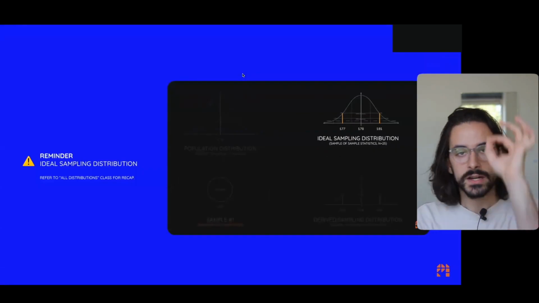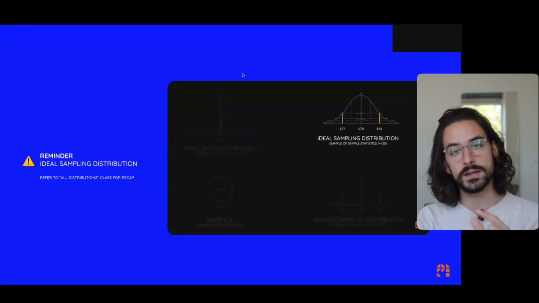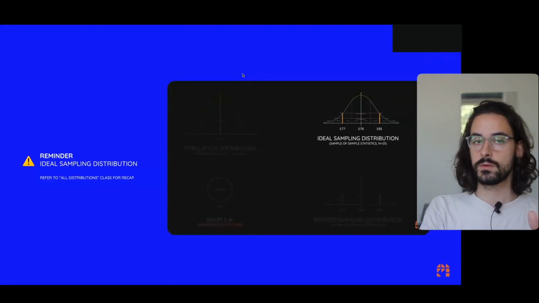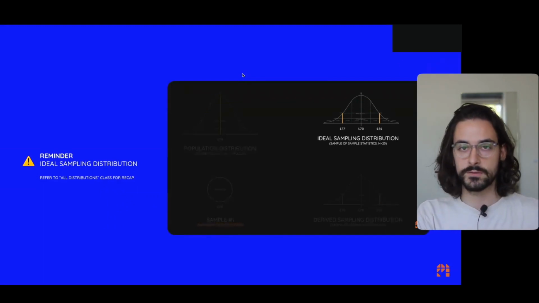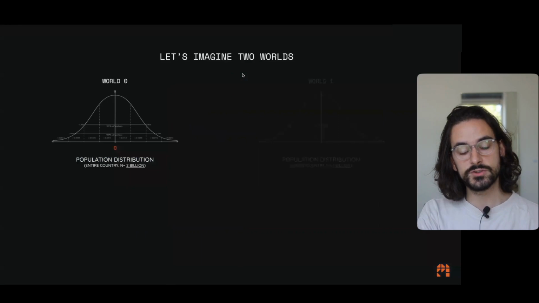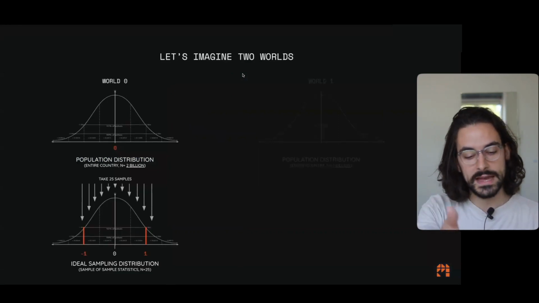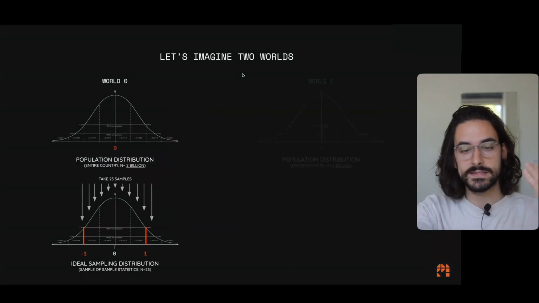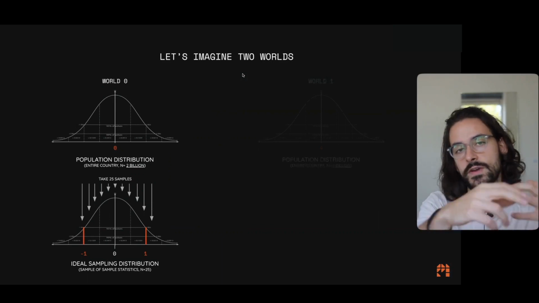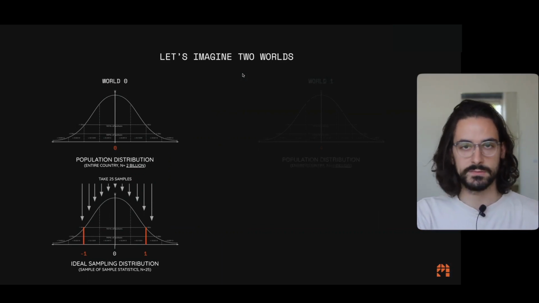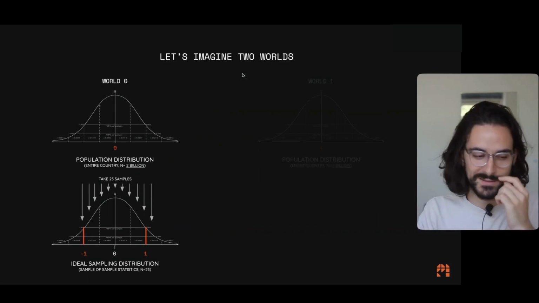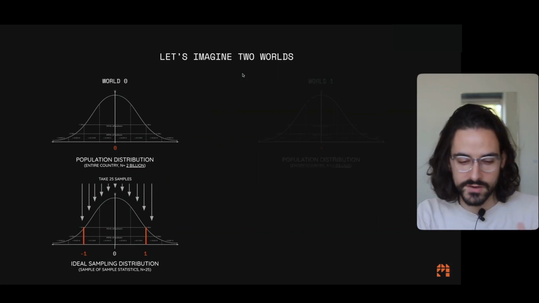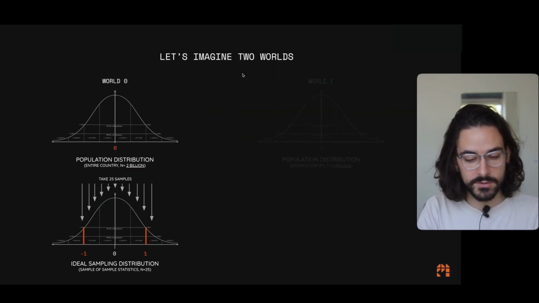Nice. Reminder, again, now I'm going to be talking about the ideal sampling distribution, which is something we learned in the all distributions class. So go back to that for a recap if it's not super clear. The ideal distribution, just a quick recap, is that distribution that we get by taking many samples from the population and building the distribution of how likely it is that we will find a sample of value X. It's the cousin of the derived sampling distribution, as we learned, right? The derived sampling distribution is a slightly poorer version of this, right? Okay, so we have our ideal sampling distribution.